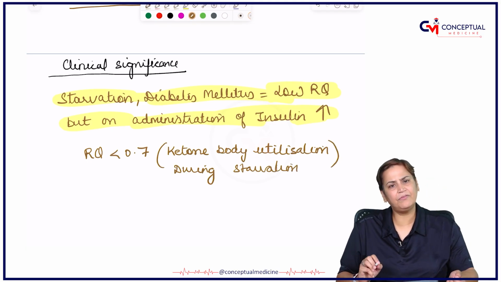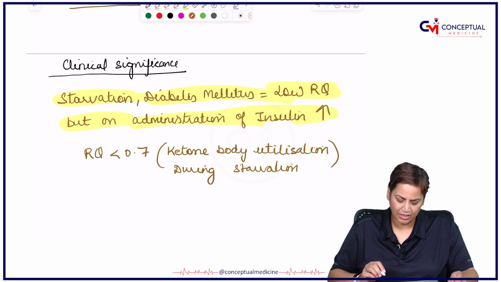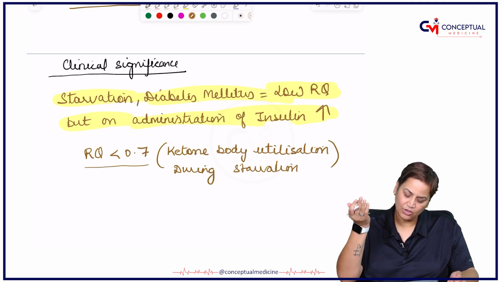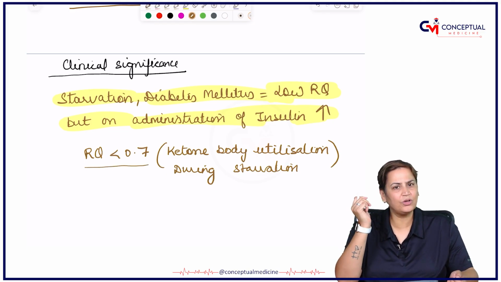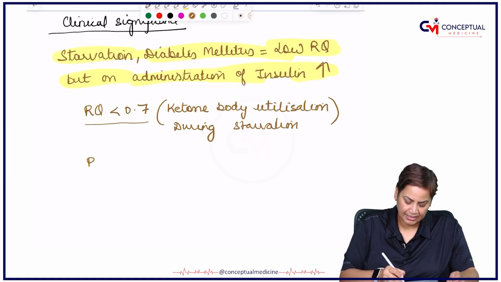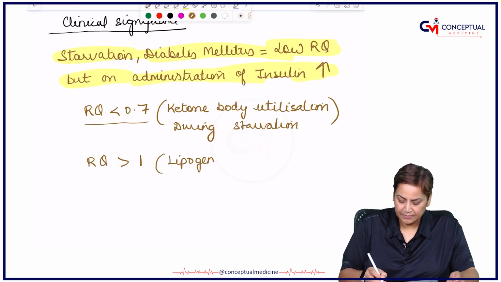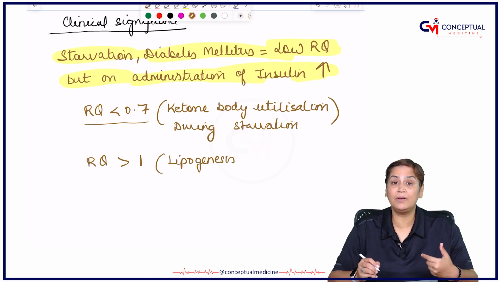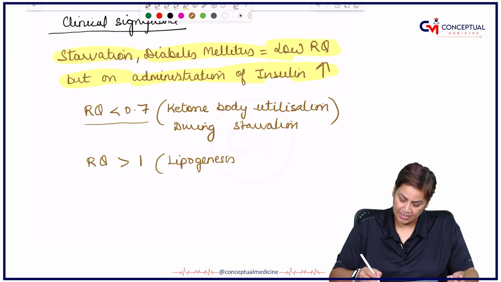This is again a very, very important aspect of RQ, that it will be 0.7, because during starvation there will be utilization of ketone bodies. And if we talk about lipogenesis, it is like this. Why? Because in lipogenesis, the consumption of oxygen is less, so carbon dioxide becomes more than oxygen.